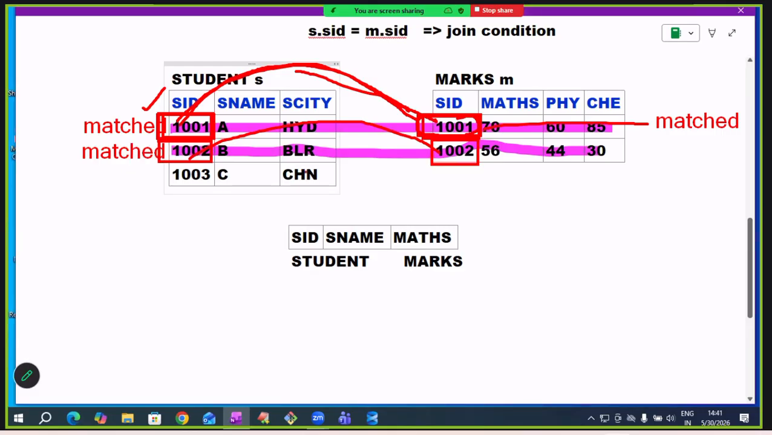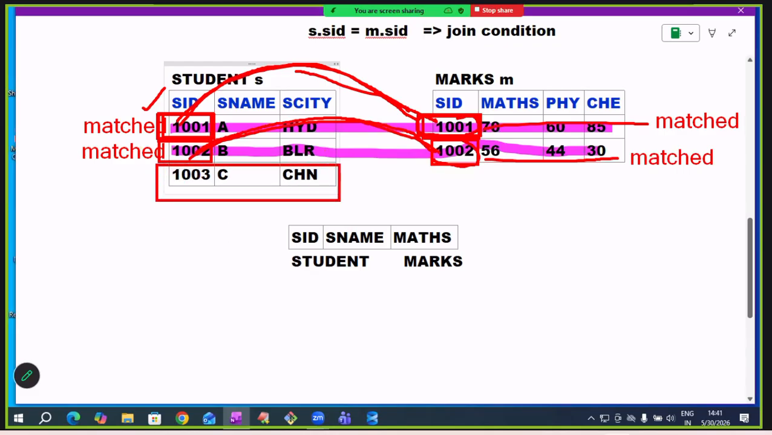Matched record, and vice versa. From the marks table to the student table, this record has a matching record available in the student table. So this is a matched record from the marks table. So inner join can give these matched records only. This is an unmatched record. For the 1003 record, there is no matching record available in the other table. So inner join can give these matched records only.